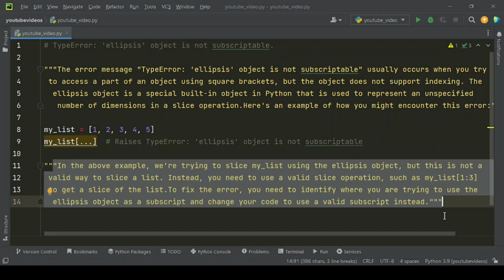To fix the error, you need to identify where you are trying to use the ellipsis object as a subscript and change your code to use a valid subscript instead.